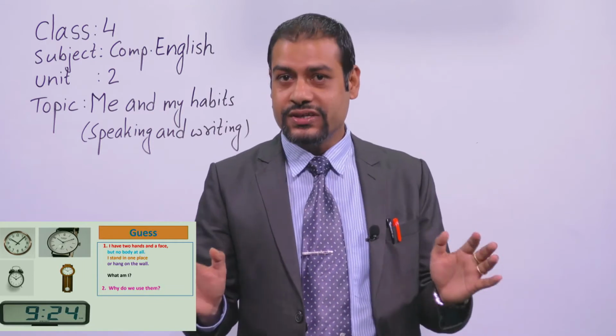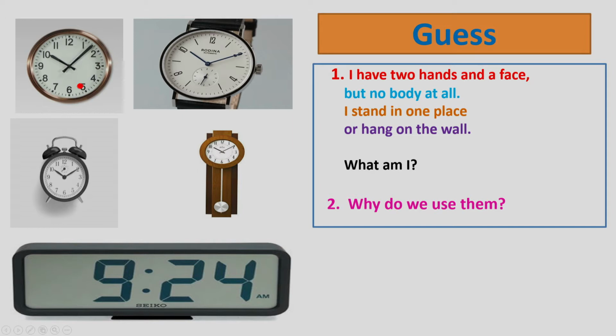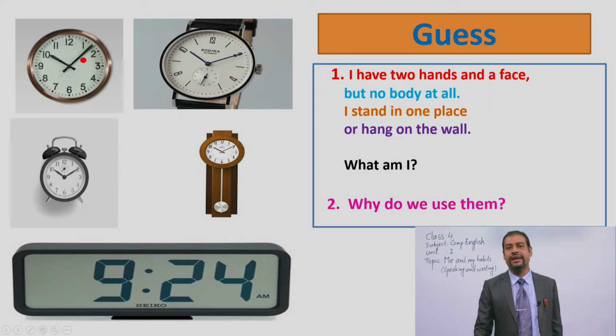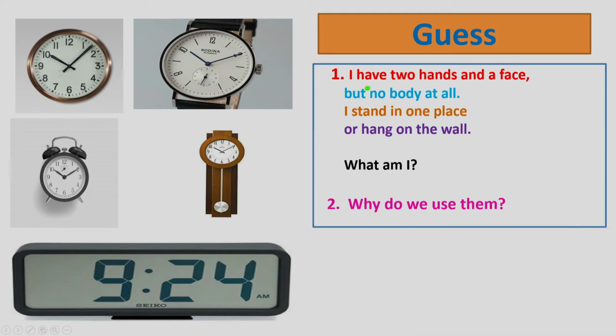So dear students, have you got the answer? See, I have two hands. How many hands are there? One hand, two hands. One hand is short, another hand is long. If you look at another clock, again you can find the same thing. There are two hands. One hand is short, another hand is long. Here also one hand is short, another hand is long. So today, question number 1 means it is the clock.